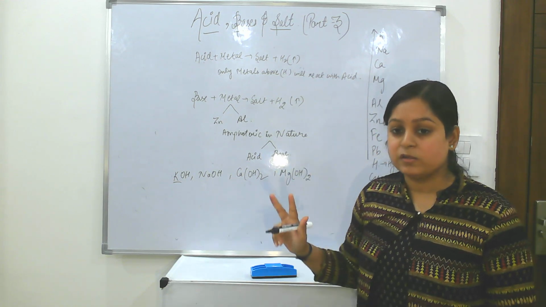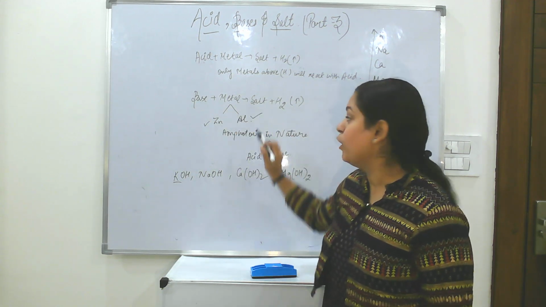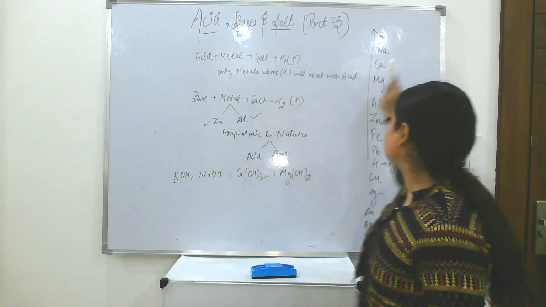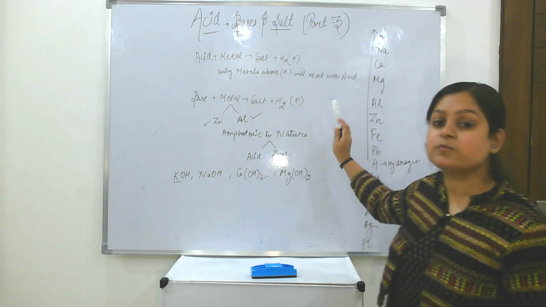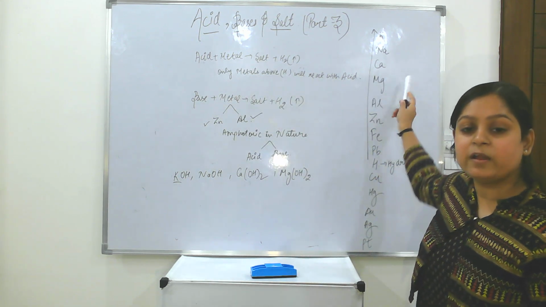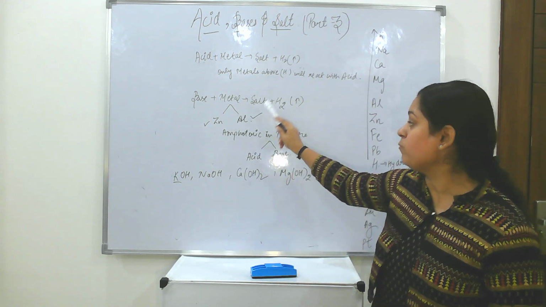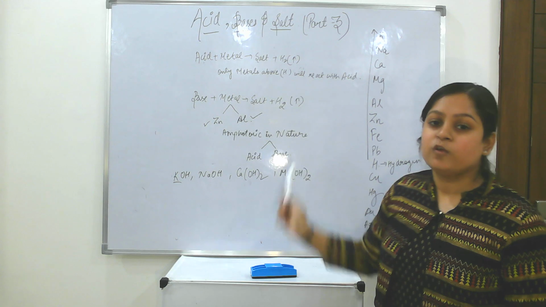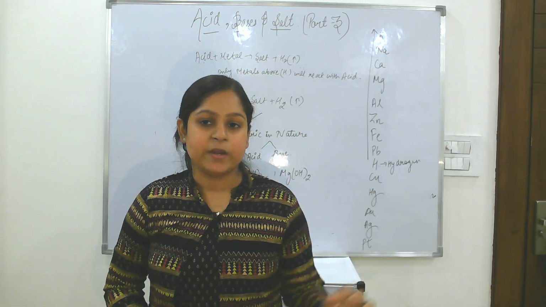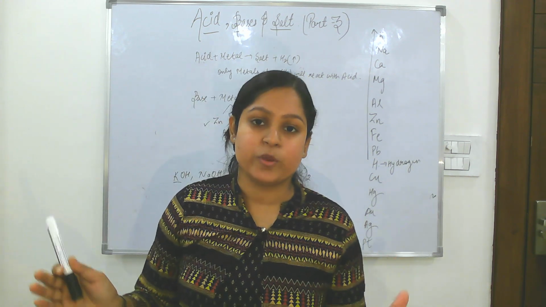So only two metals that are amphoteric in nature, that is zinc and aluminium, will react with bases to form salt and hydrogen gas. So remember this reactivity series and remember this point. In case of acid, only the metals above hydrogen will react, and in case of bases, only zinc and aluminium will react to form salt and hydrogen gas. So this is all about the reactions of acids and bases. We have completed all the reactions, we have compared both of them. So revise these equations well.